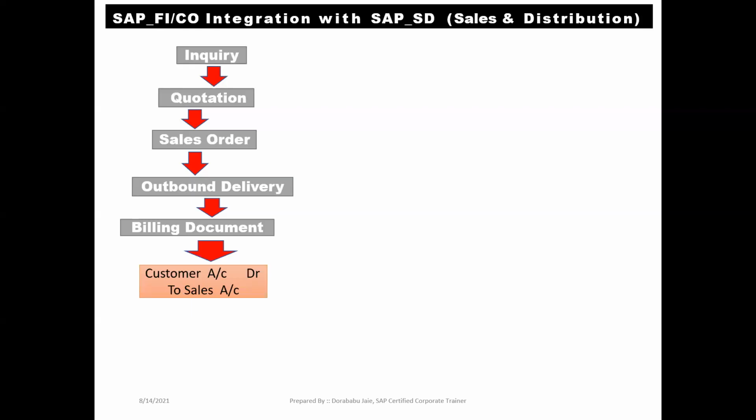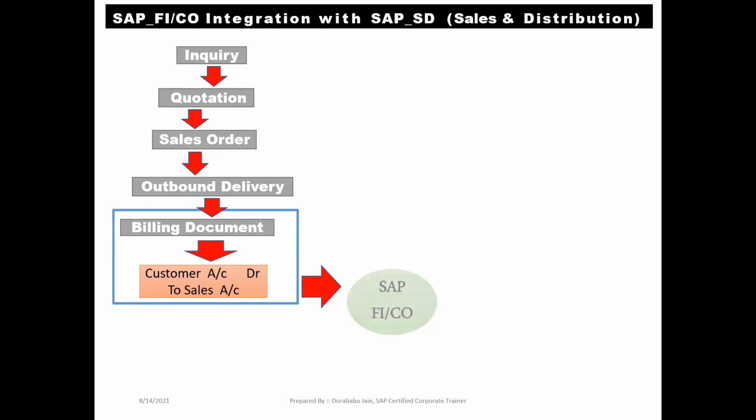We get this accounting entry automatically at our SAP FICO level. It means that our accountant will not post the accounting entry at our SAP FI level. By default the system itself will take the accounting entry automatically in the respective module. This is the magic of integration.